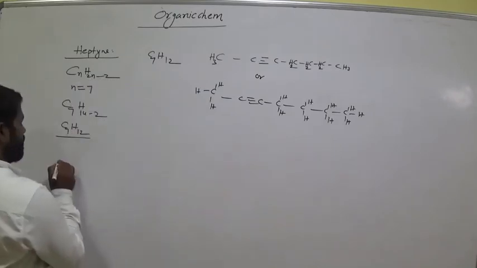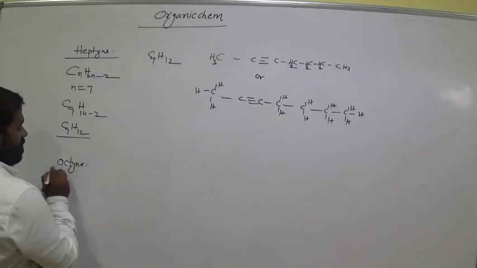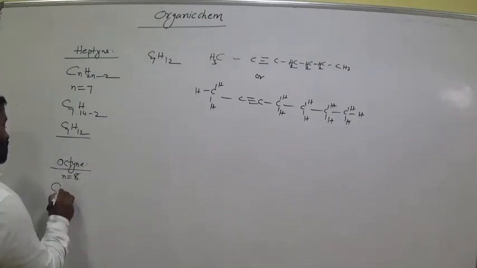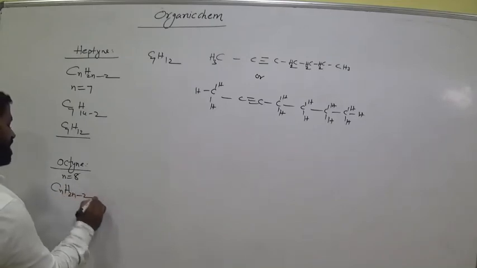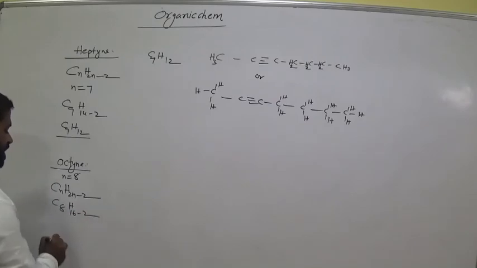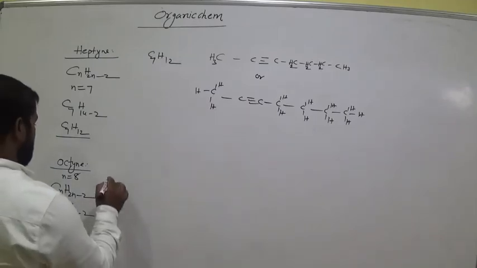Next, go for octane. Octane means what is the value of n? 8. Oct means 8, so CnH2n minus 2. C8, 16 minus 2. Okay. C8, 14. Am I right? What is the formula? Octane.